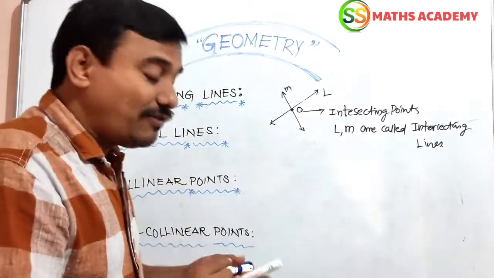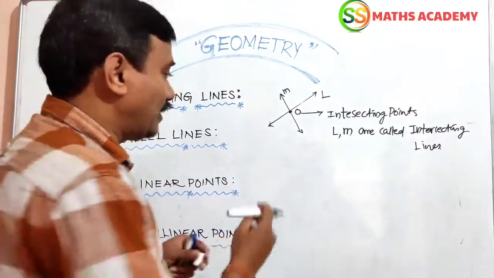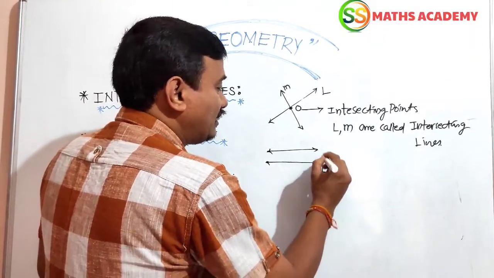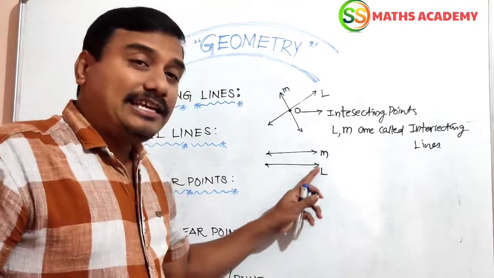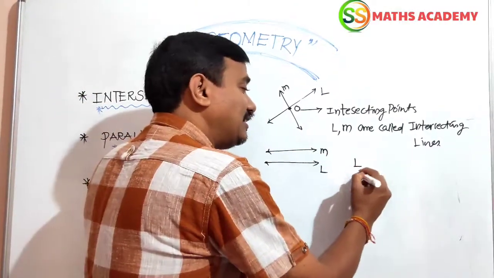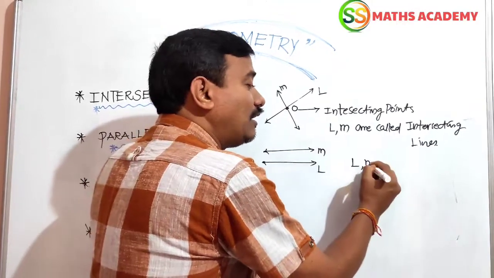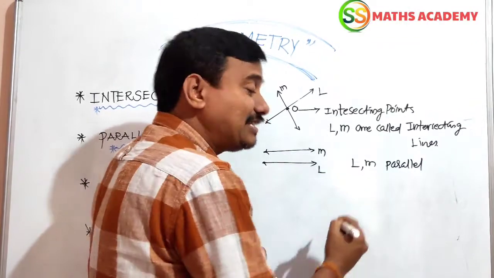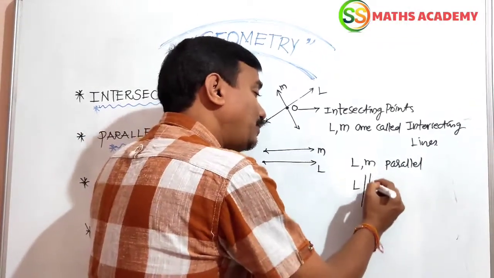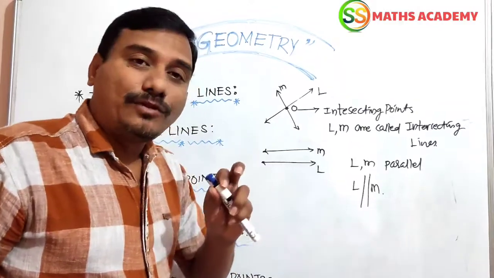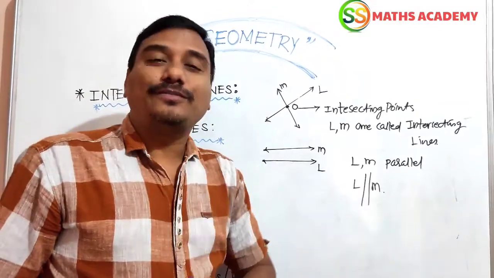Parallel lines, you see one example. I am drawing the diagram on the board. You see, this is a pair of parallel lines, L and M. These two lines never meet. That is the reason L and M are called parallel lines. It is denoted by L is parallel to M. Okay, so here is one important point.